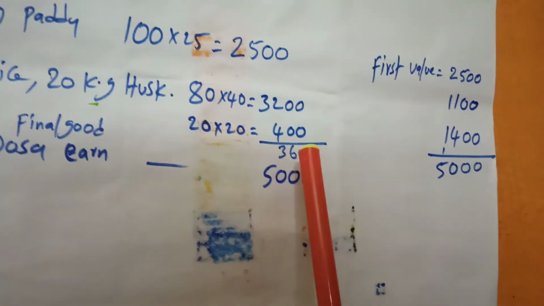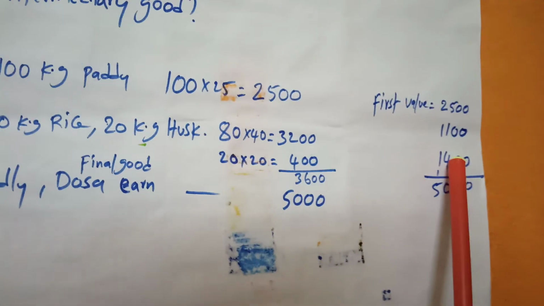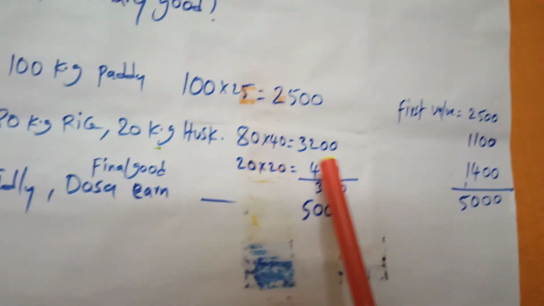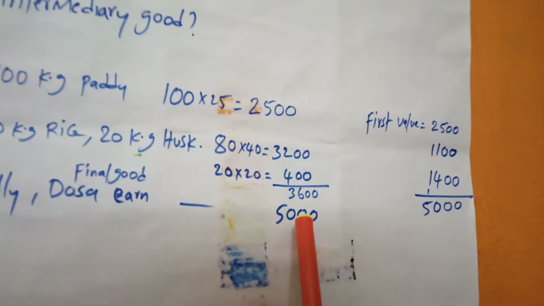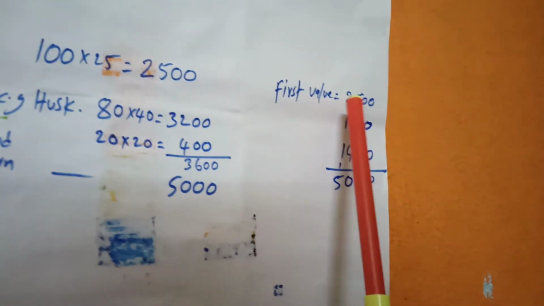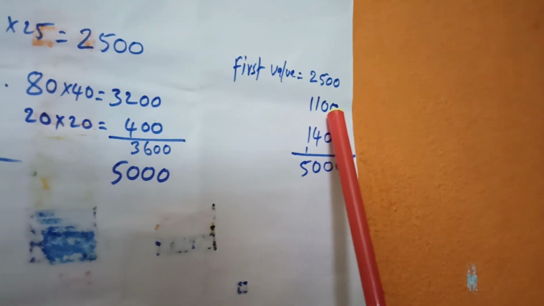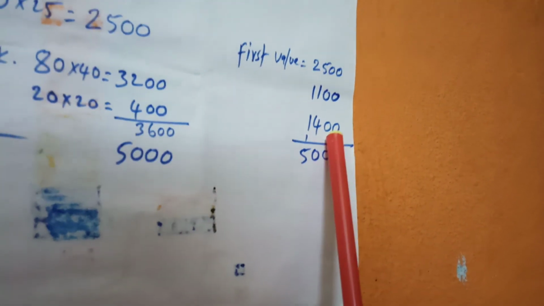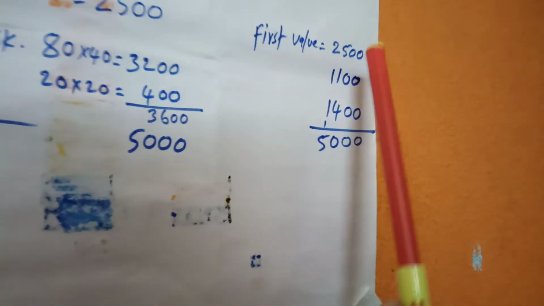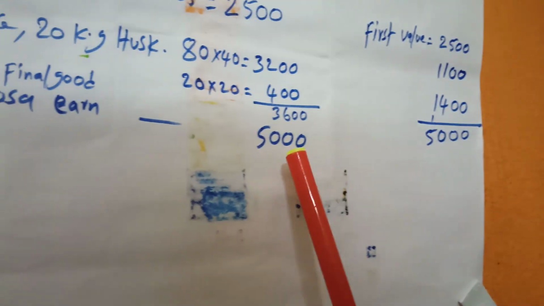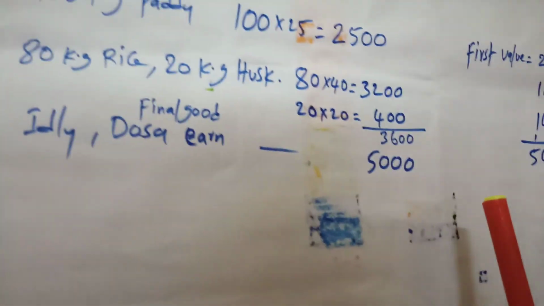Here the hotelier got 5000 rupees after paying 3600 rupees, so he got 1400 additionally. All these values are also included in the 5000. Here you look at the income of the farmer, the profit of the miller, the profit of the hotelier. After adding all this, we got 5000. Like this, if we take the values of final goods, it is enough to get GDP.